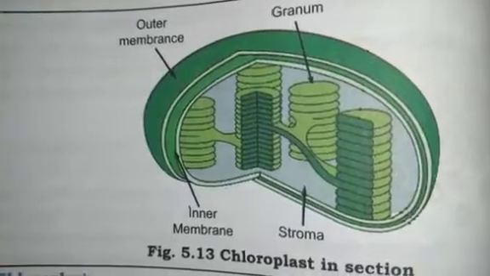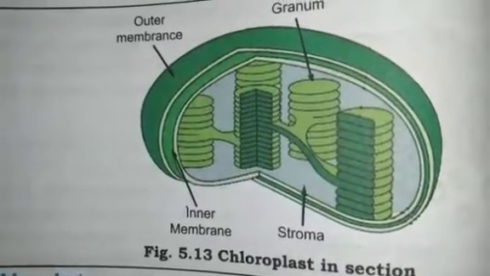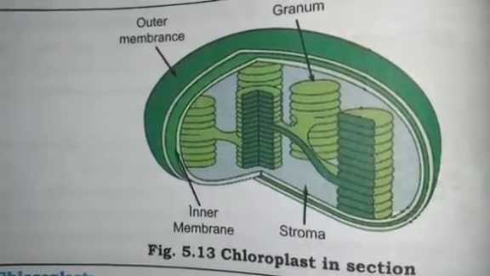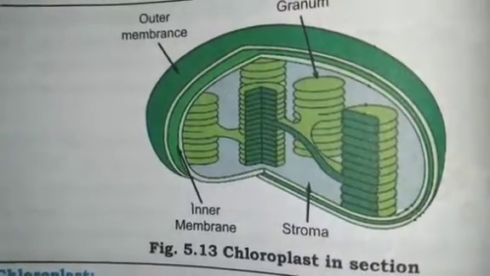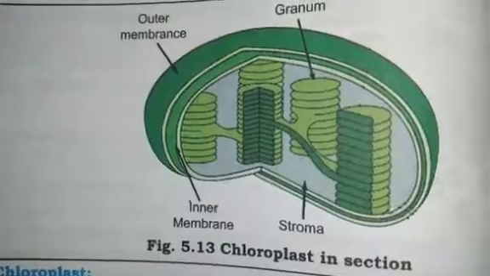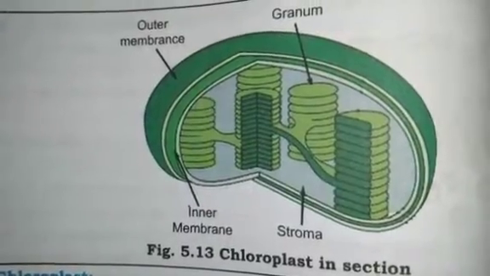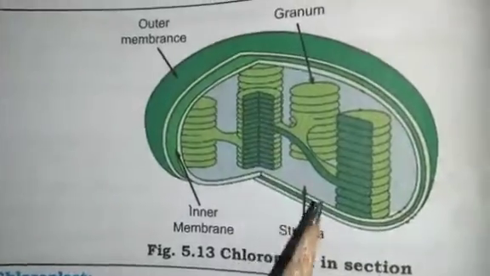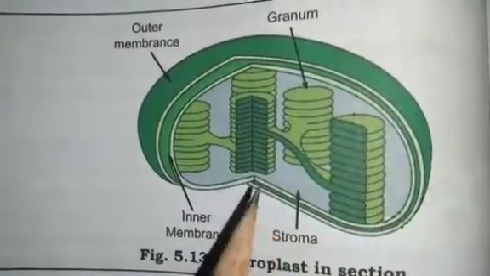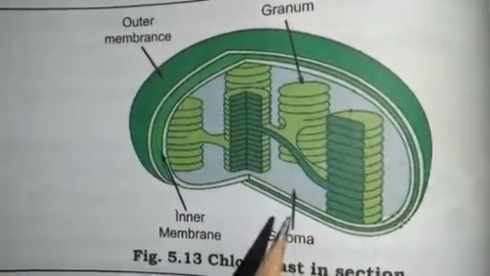leucoplasts are known as primary organelles in which materials such as starch, oils, and protein granules are stored. So in the leucoplast, proteins, oils, and starch are stored. Chloroplast helps in the production of food.